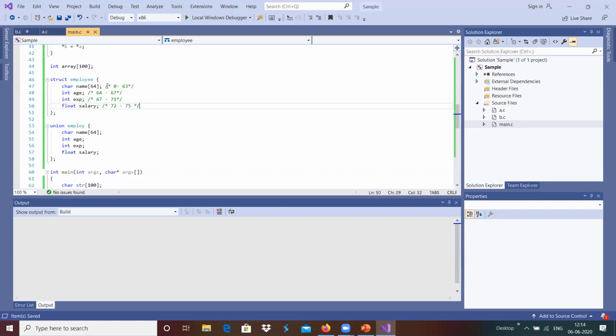Totally 76 bytes will be used here. In the case of a union, only 64 bytes will be used, the maximum of 64. It basically provides the size of the maximum element.